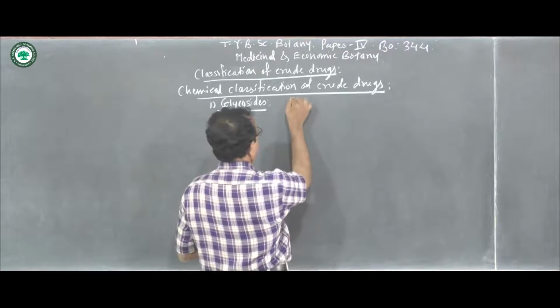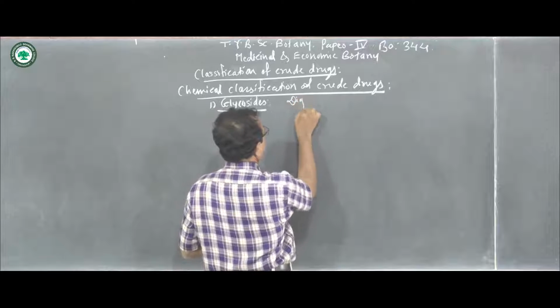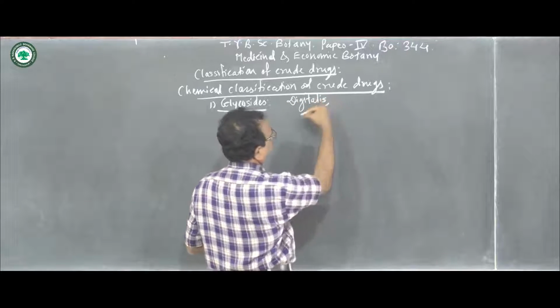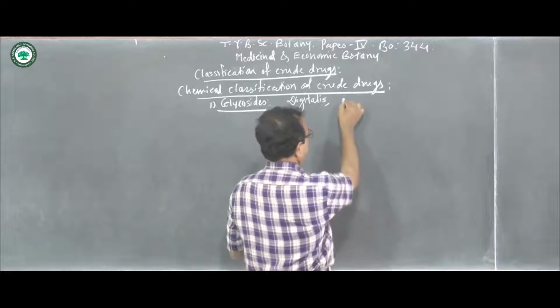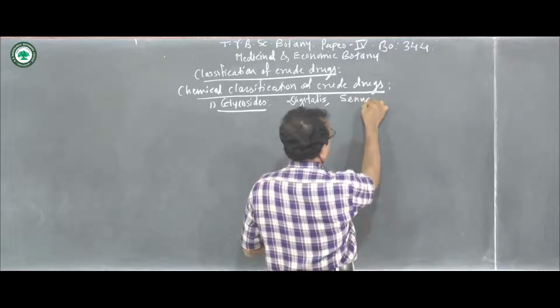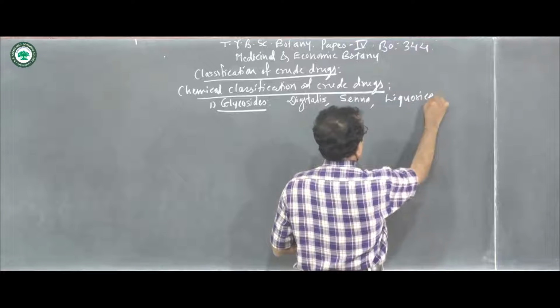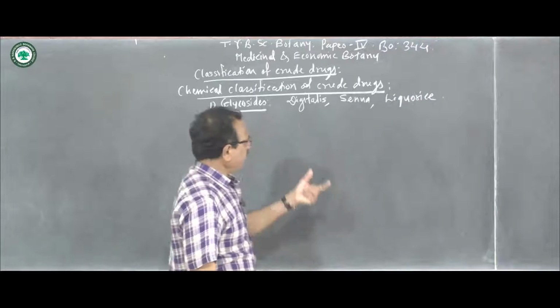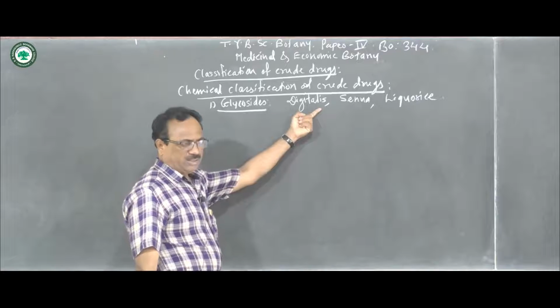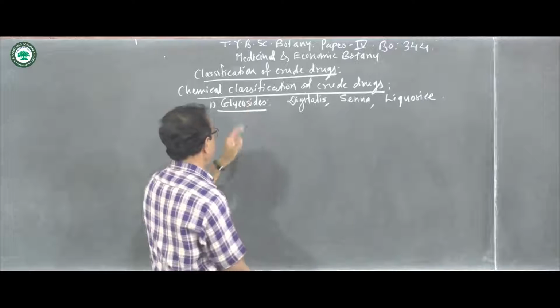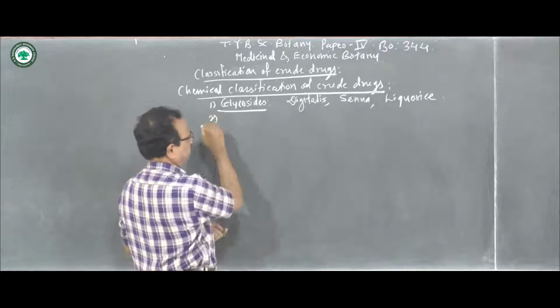For example, digitalis, then senna, licorice, and so on. All these plants consist of glycoside chemical content or active principles, and so they are placed under the glycosides.